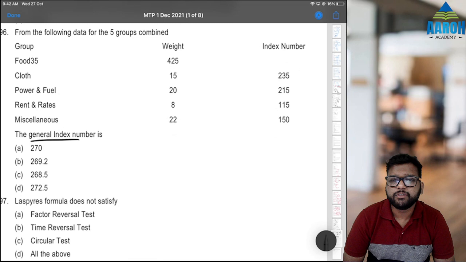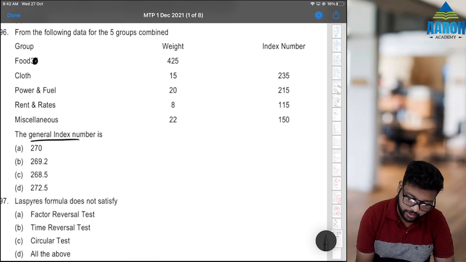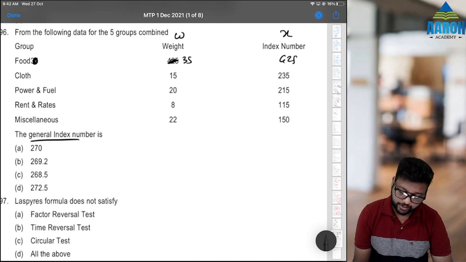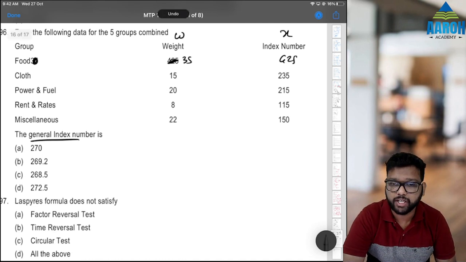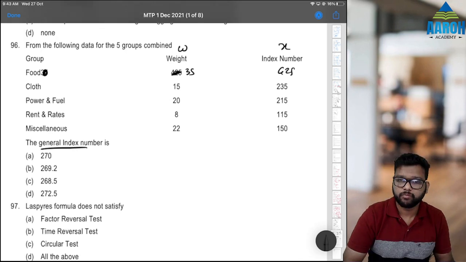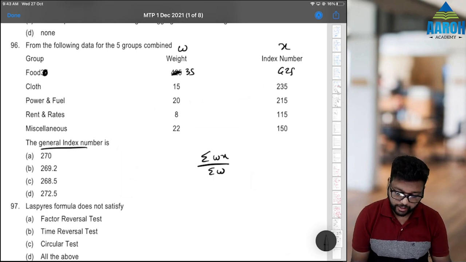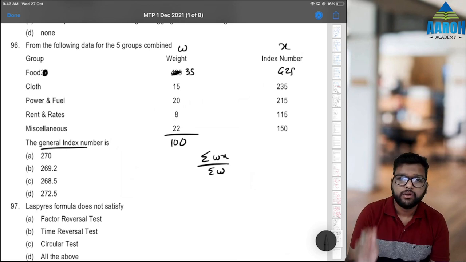You have to find the general index number, that is the weighted average. Okay, there is some misalignment. This 35 should be here, this 425 should be here. This is just a weighted average. So what is the formula of weighted average? Summation WX upon summation W. Summation W is what? 35 plus 15 plus 20 plus 8 plus 22. That is 100.